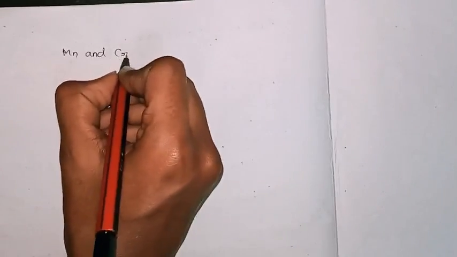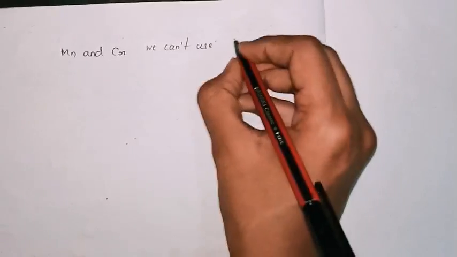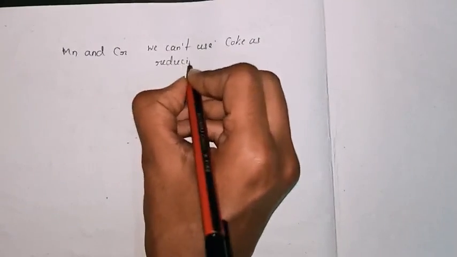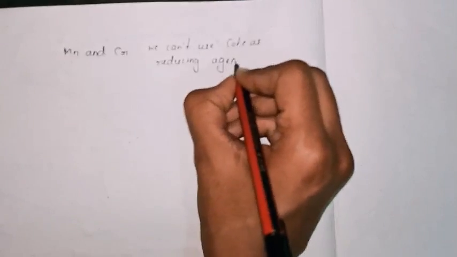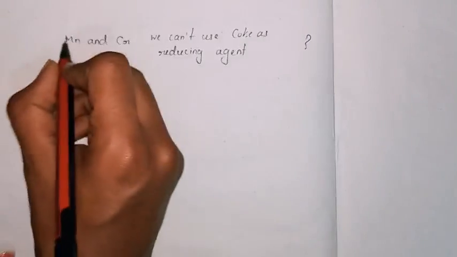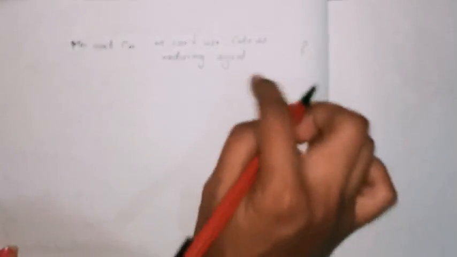So for that, there is one exception case, that is, in the case of manganese and chromium we can't use coke as a reducing agent. So we'll write that one. Then the question arises, why can't we use it? Before that, for zinc we have used coke. Then for manganese and for chromium, it is not possible to use coke as the reducing agent.